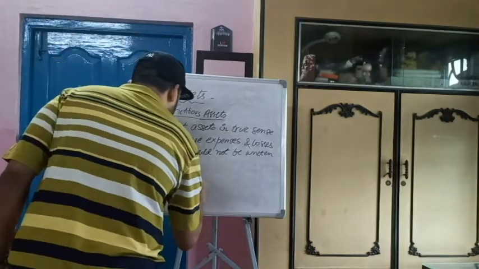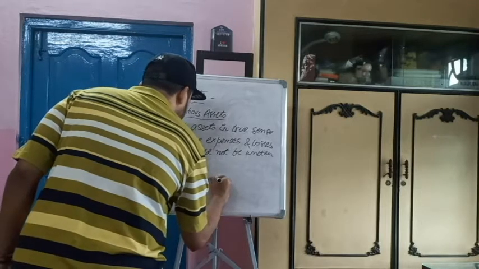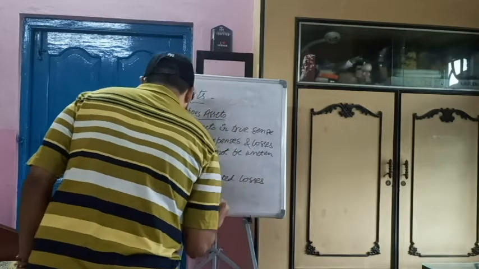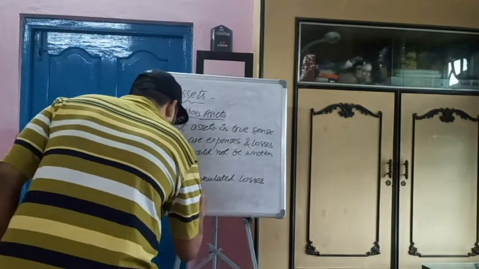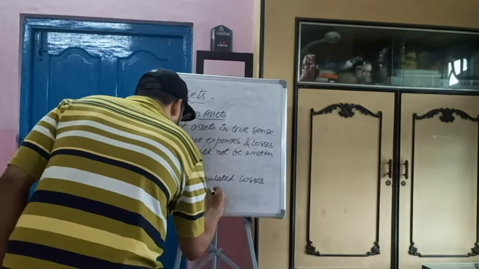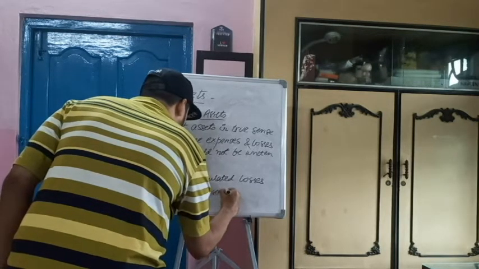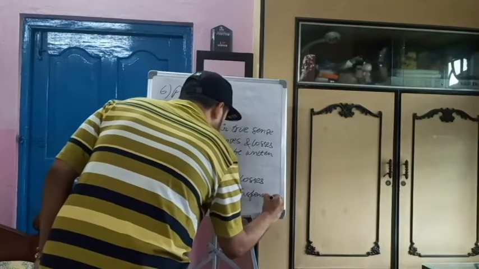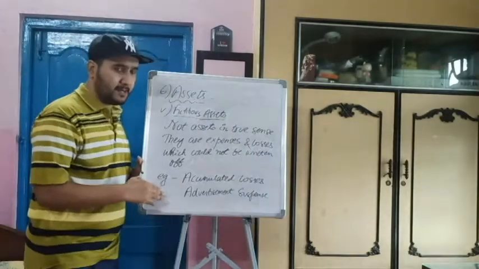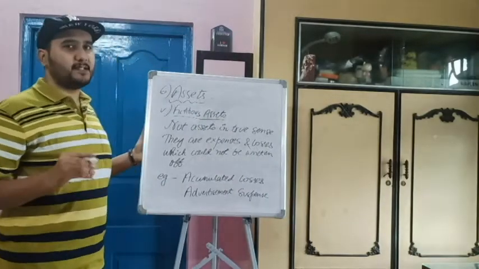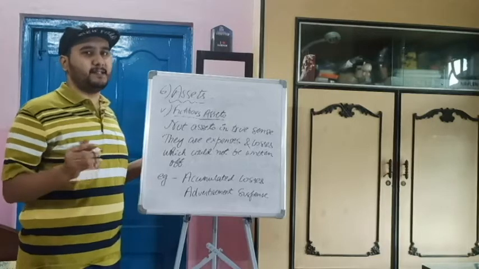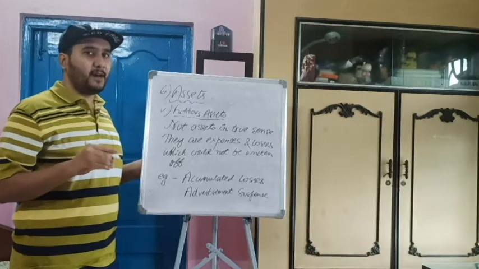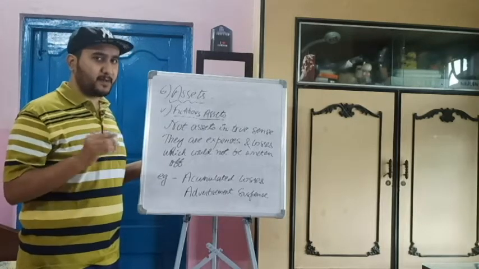One is accumulated losses, and another is advertisement suspense. Fine. So fictitious assets are those assets which are imaginary in nature. It isn't there. But why are they recorded? Because this cannot be written off in a particular period of time.